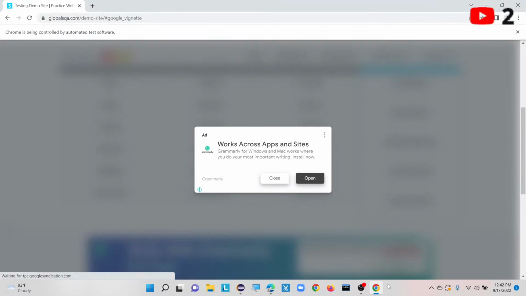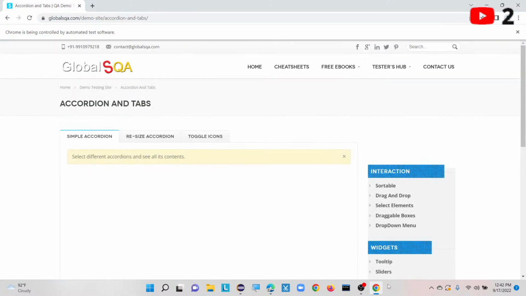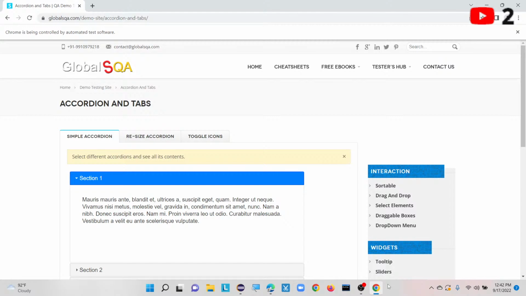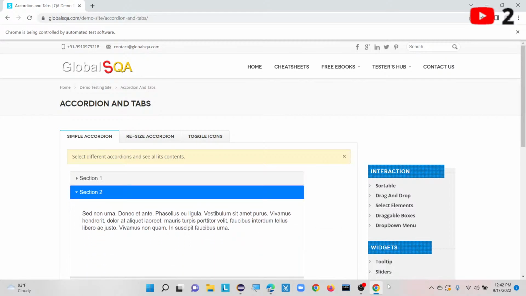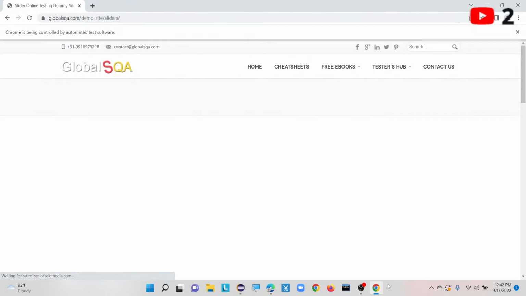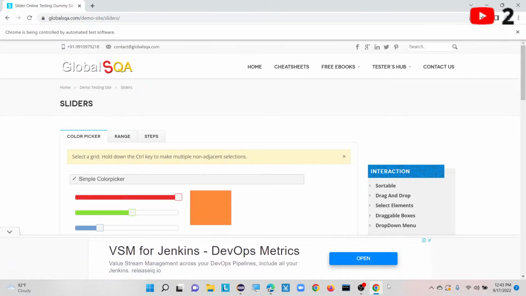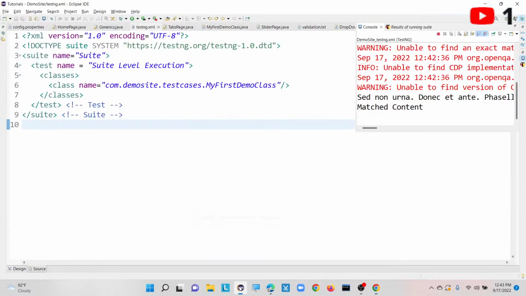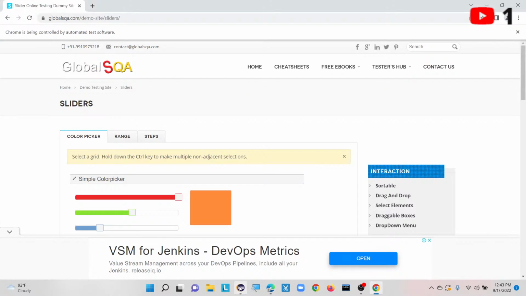It is going to enter the URL, maximize, and click on the tabs. See here, this is what I told you. It is difficult to automate that particular scenario, that's why I'm clicking outside. Now it is going to select section 2 and it is validated, and it is going back to the home page. Again it is clicking on slider. We will see whether it is working fine for the slider or not. Once that is done, it will go back to the demo testing site again. This time it is not going, which means there is some error with our XPath or something. We will figure that out.